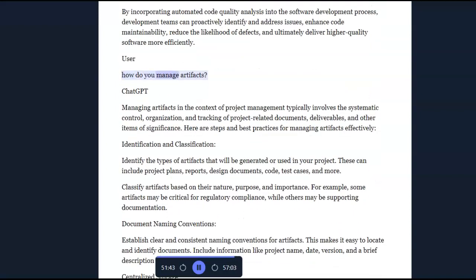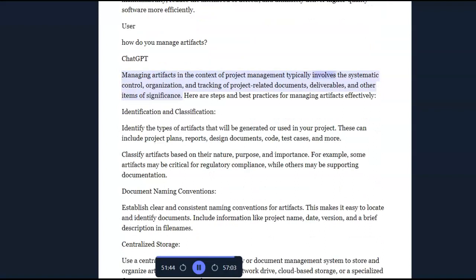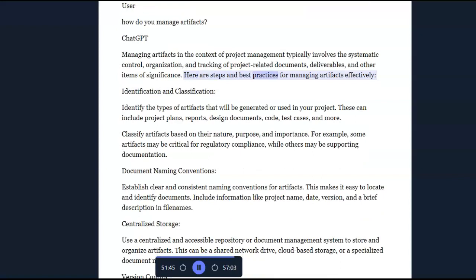User: How do you manage artifacts? ChatGPT: Managing artifacts in the context of project management typically involves the systematic control, organization, and tracking of project-related documents, deliverables, and other items of significance. Here are steps and best practices for managing artifacts effectively.